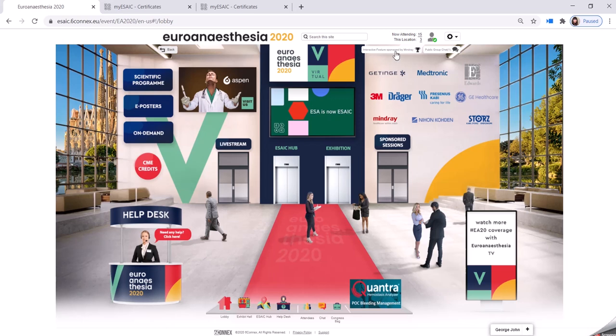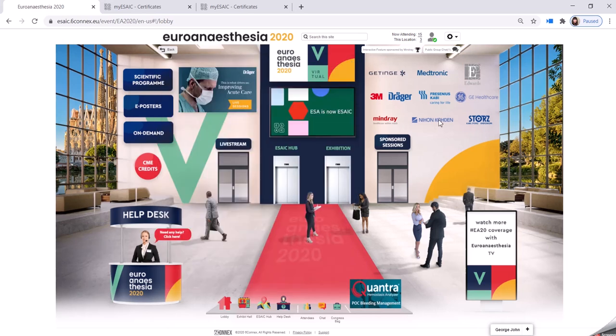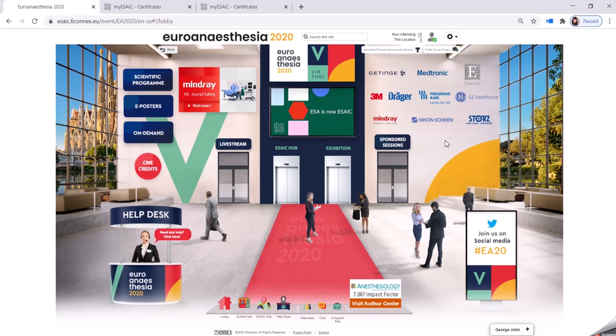Here up top, you can see our scoreboard, which has the name of all the participants and their points. You'll also be able to find yourself on here. Each day, we will tally the highest point earner, and that person will win free registration to Munich 2021 for next year.